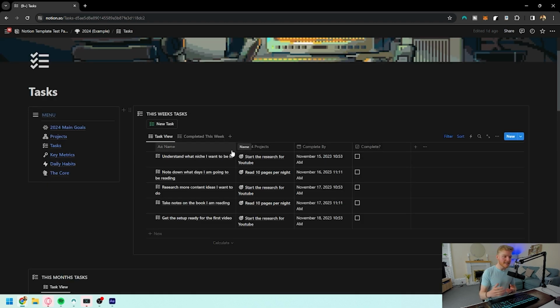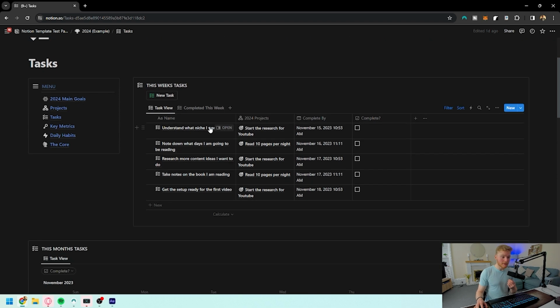Following on from that, we have tasks, which we talked a little bit about just there, where we're going to be able to see the task view and the completed this week. This means we'll be able to see which tasks we're wanting to complete, which tasks need to be done, and this is something that we're going to most likely do on a daily basis to be able to move forward.